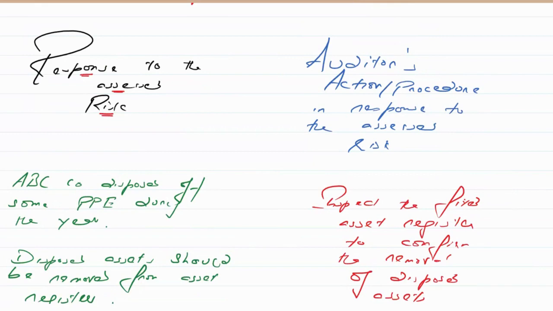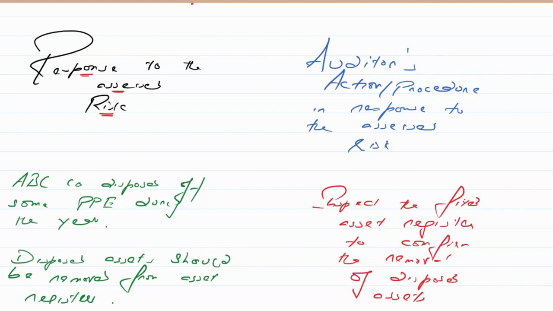For example, it says the company has spent some money on doing the refurbishment. Now the refurbishment is a mix of capital and revenue expenditure. Capital expenditure should be capitalized. Revenue expenditure should be expensed out. There's a risk that expenses may be misclassified. That means revenue may be capitalized or capital expenditure may be expensed out. Then this is the risk. How can you confirm it? Obtain and review the breakdown of the expenses from the management and confirm the expenses are recorded correctly within the financial statements. Take the breakdown from them and see, okay, this is the capital one, this is the revenue one. Total them, recalculate them, and then compare with the balances they have recorded. This is the response.